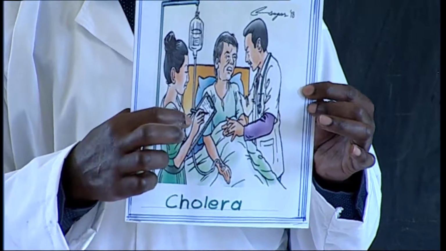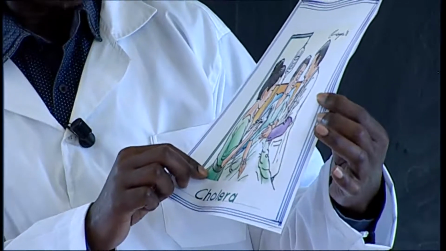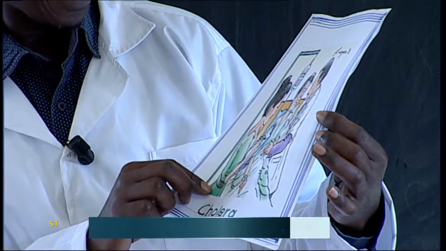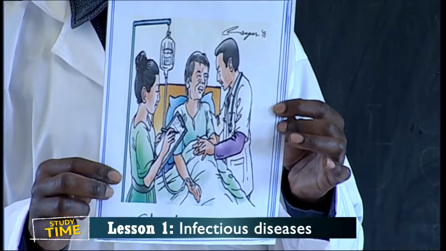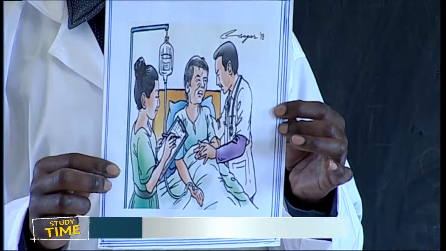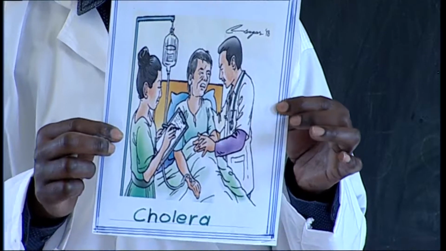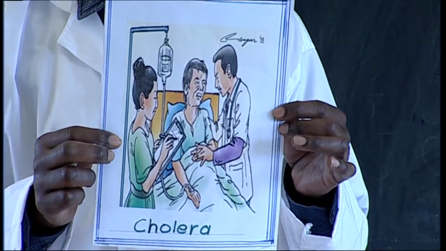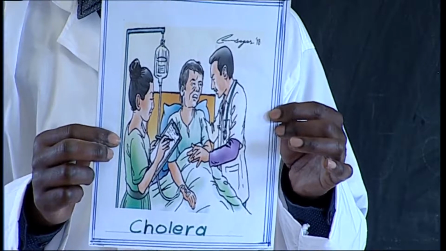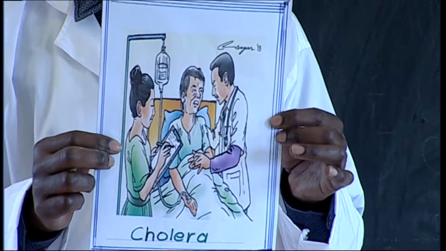This person is already a patient. As you watch, is the one in the middle. You can see one is trying to comfort, another is a medical personnel. And they are trying at least to give some medicine to see that this person at least gets cured of this infectious disease.